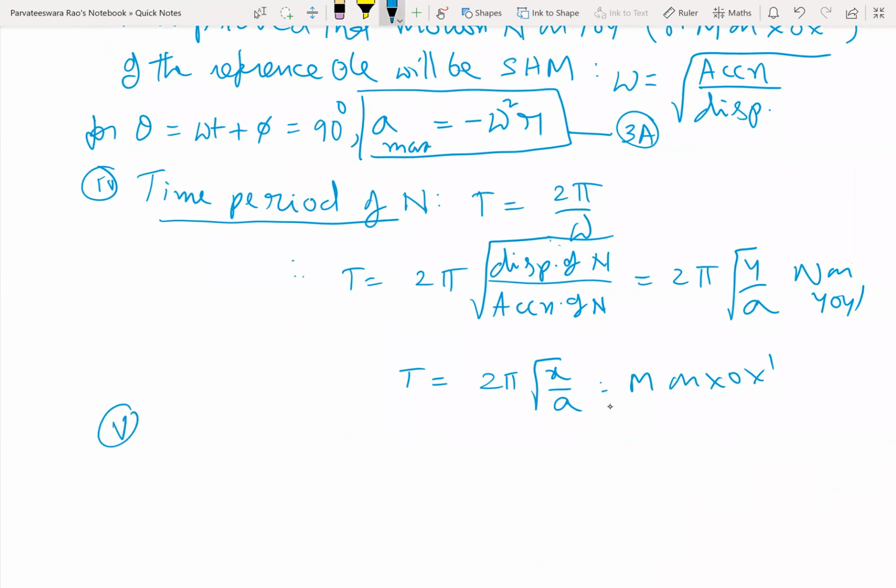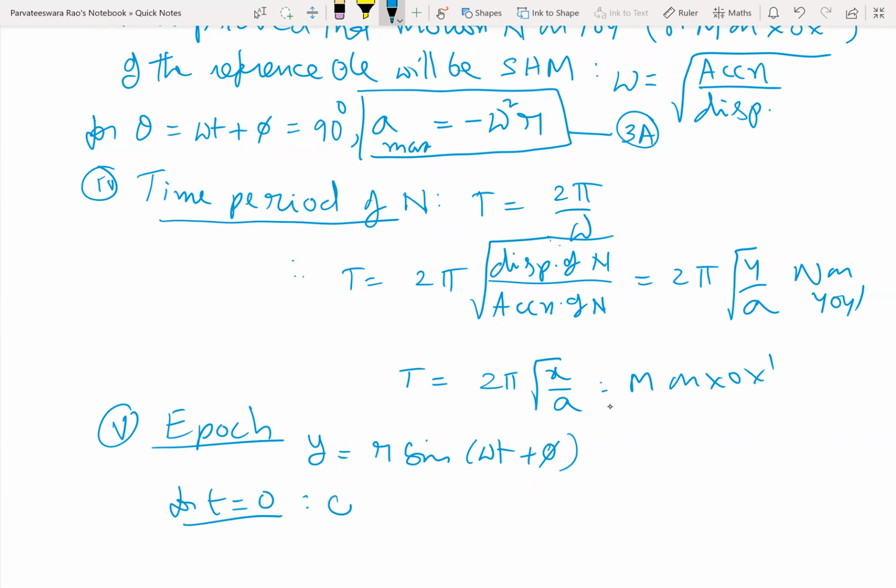And the last one, epoch. So we got y is equal to r sin omega t plus phi. For t is equal to 0, the phase angle is phi. This is called the epoch or the initial phase.